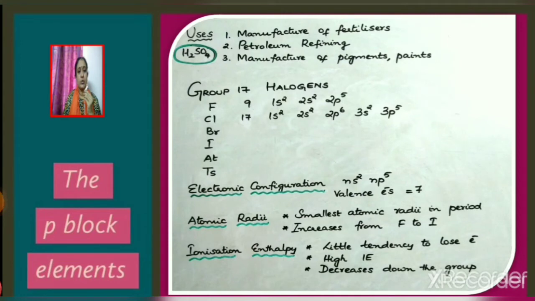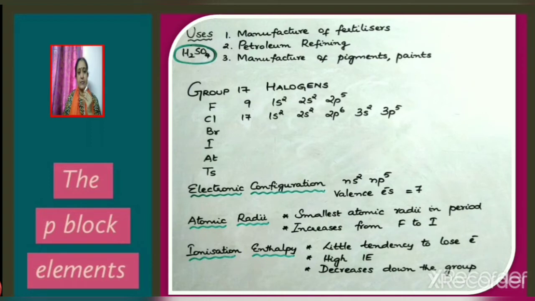What are the uses of sulfuric acid? It is used in the manufacture of fertilizers, used in petroleum refining, and in the manufacture of pigments and paints. Let us now move on to the next group, that is group 17, halogens.